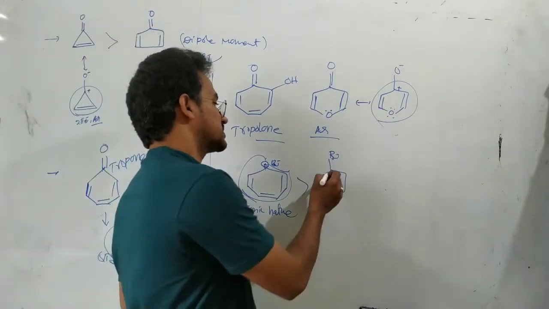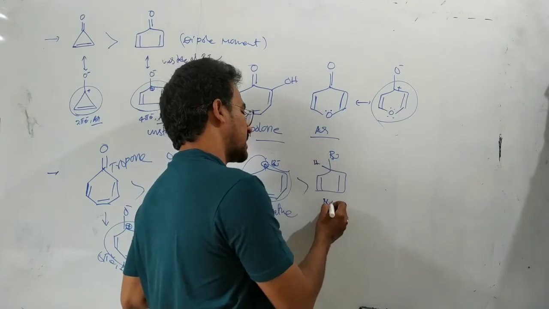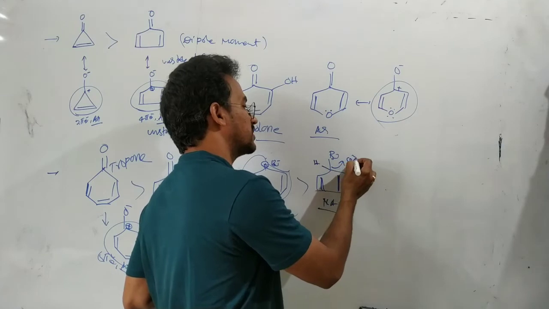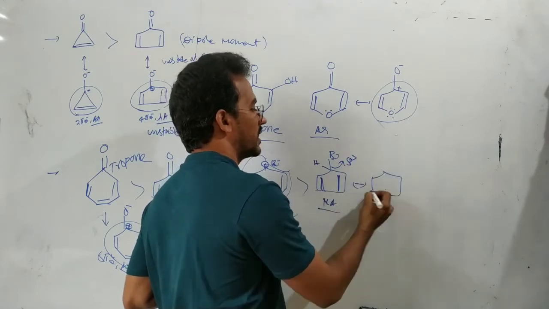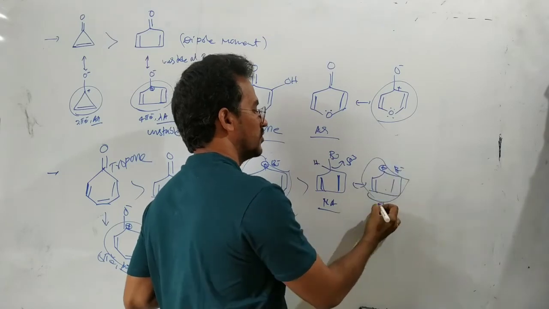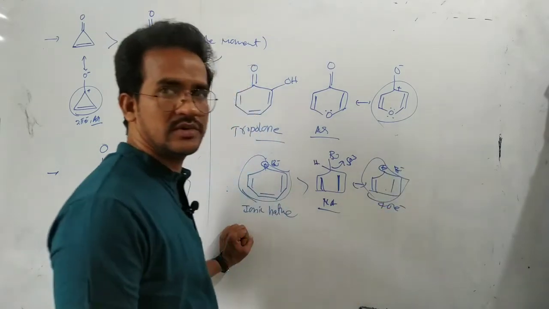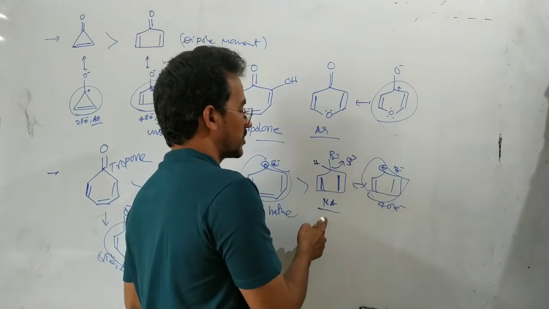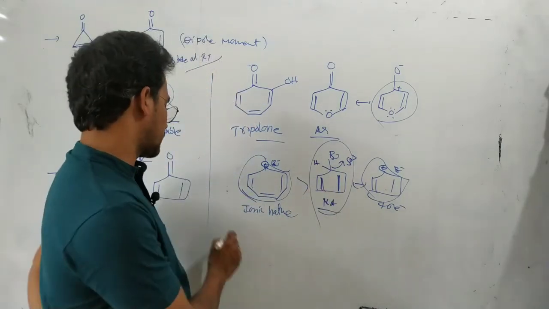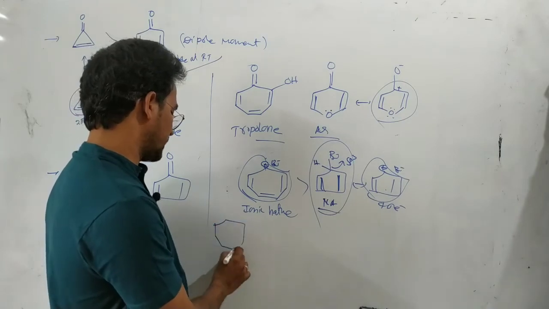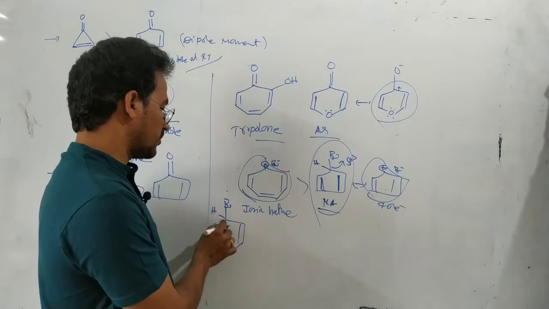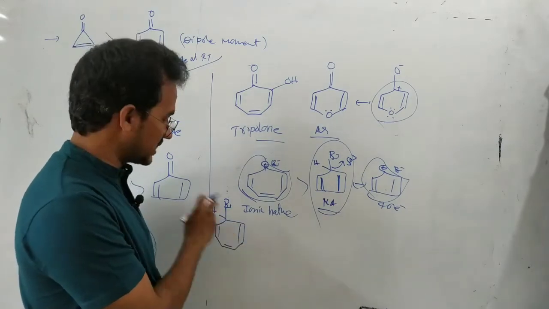But in this case, initially this is a non-aromatic compound. 2 pi electrons, but this carbon is an sp3 carbon. If you write the ionic form, it has an anti-aromatic nature, 4 pi electrons. Here there is no continuous conjugation, so non-aromatic. So which is more stable? The non-aromatic compound is more stable. But for this one, the neutral form is non-aromatic if this compound exists like this permanently.